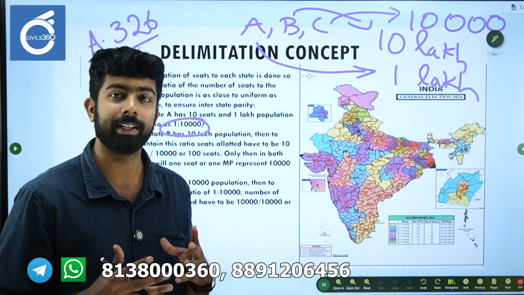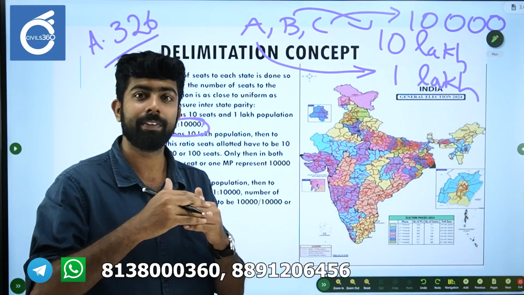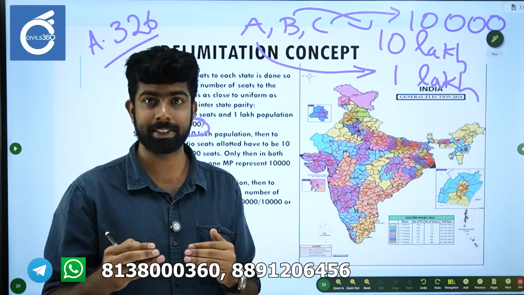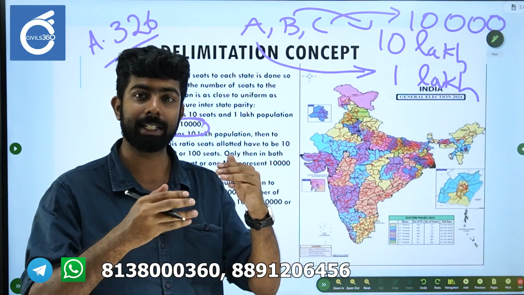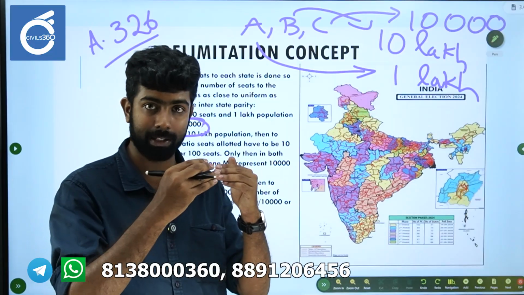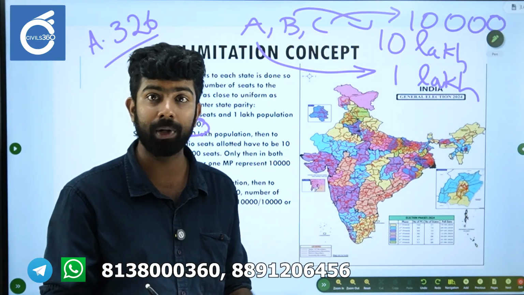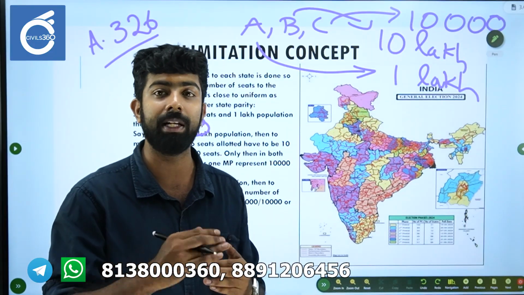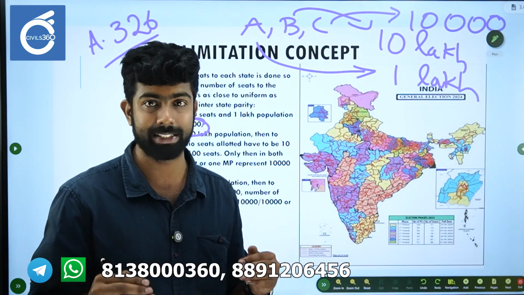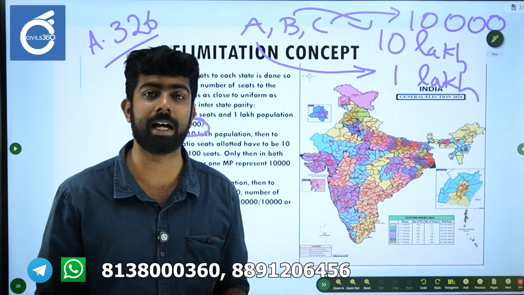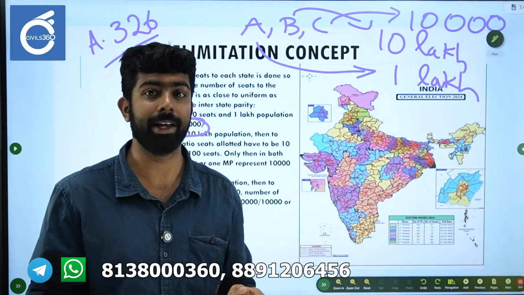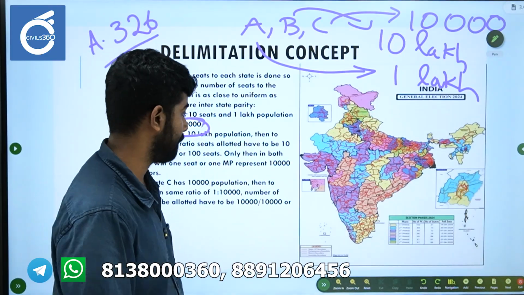So this is essentially the concept of delimitation. This will ensure, once again, interstate parity, right? It will ensure that the number of population that represents one seat will be the same across the different states, in A, B and C. 1:10,000. This is just an example for your understanding.